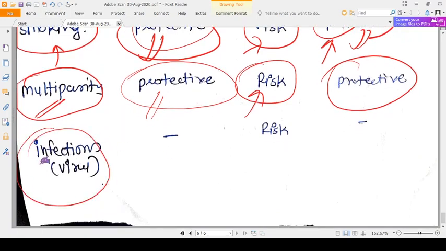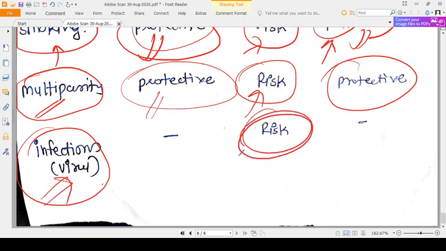Now let's do the infections. Infections have a very small role in endometrial carcinoma and ovarian carcinoma, but are a very high risk for CA cervix. In fact, the HPV virus, human papilloma virus, is considered a causative factor for CA cervix.